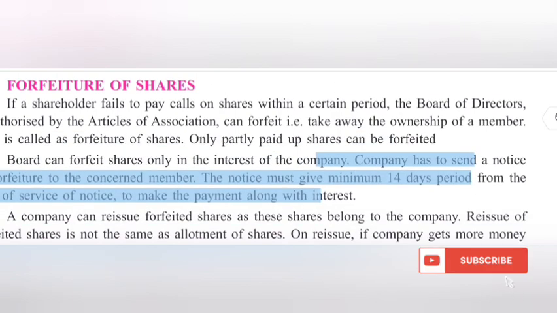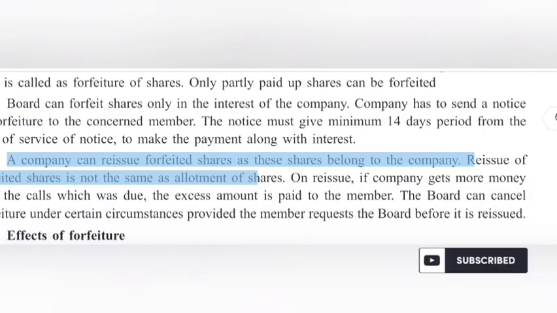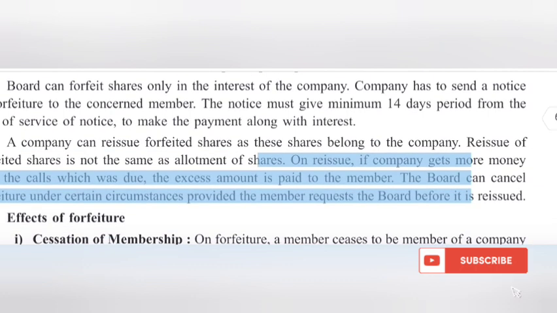Company has to send a notice of forfeiture to the concerned member. The notice must give minimum 14 days period from the date of service of notice to make the payment along with interest. A company can reissue forfeited shares as these shares belong to the company. Reissue of forfeited shares is not the same as allotment of shares. On reissue, if company gets more money than the calls which was due, the excess amount is paid to the member. The board can cancel forfeiture under certain circumstances provided the member requests the board before it is reissued.